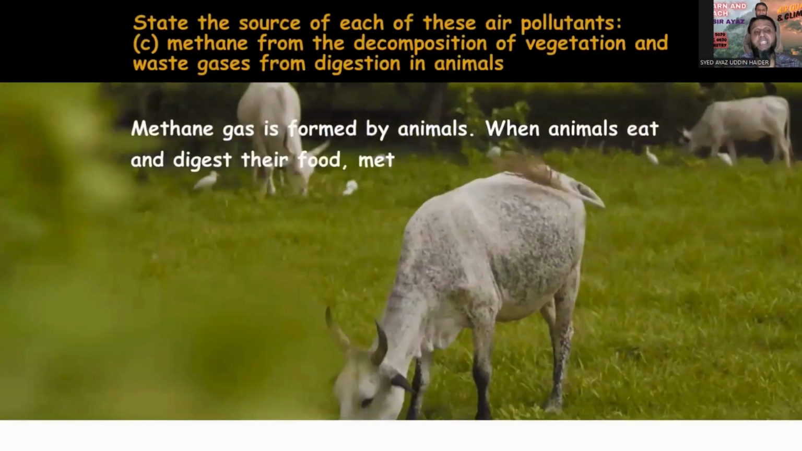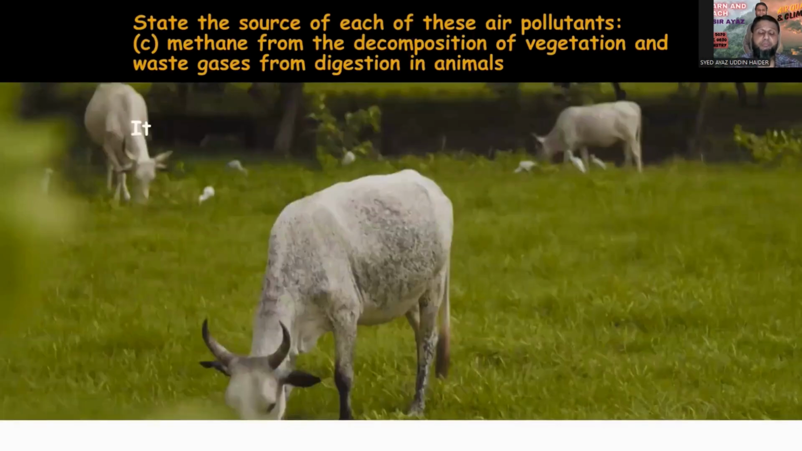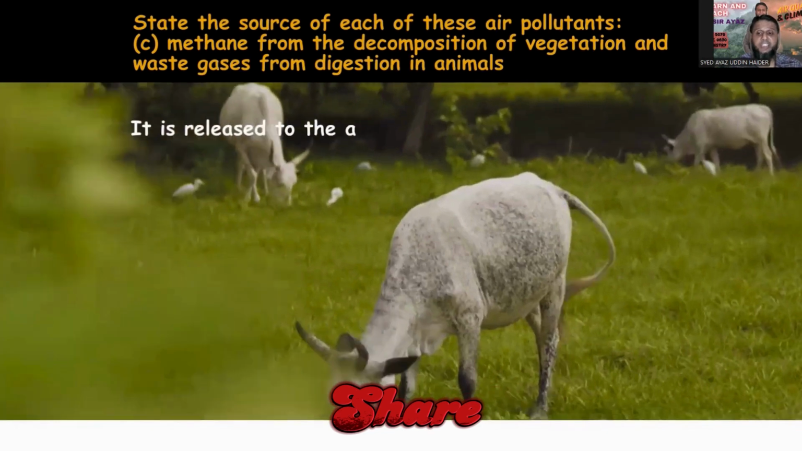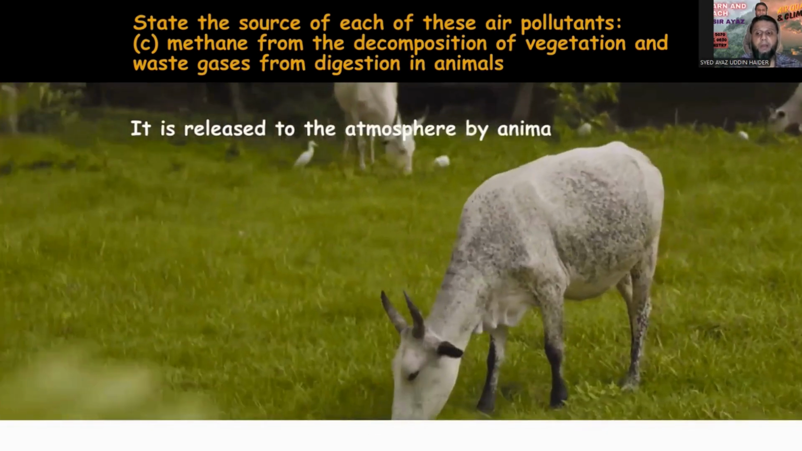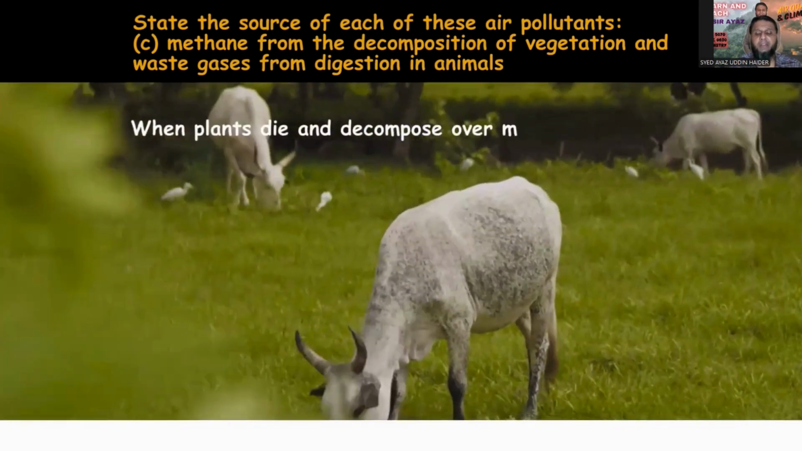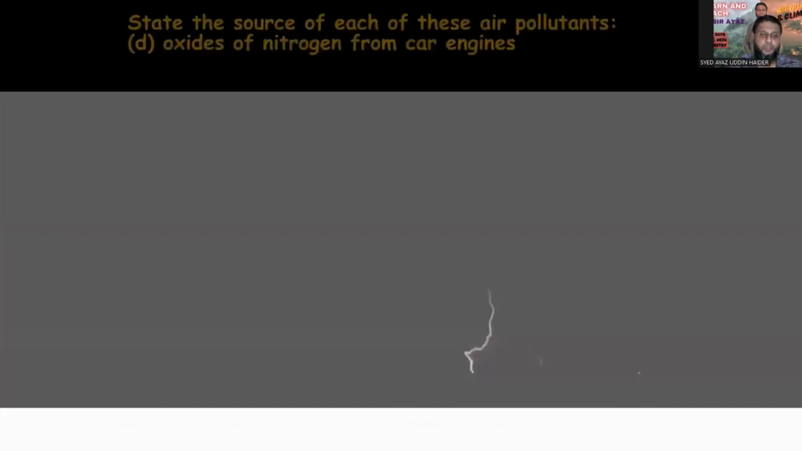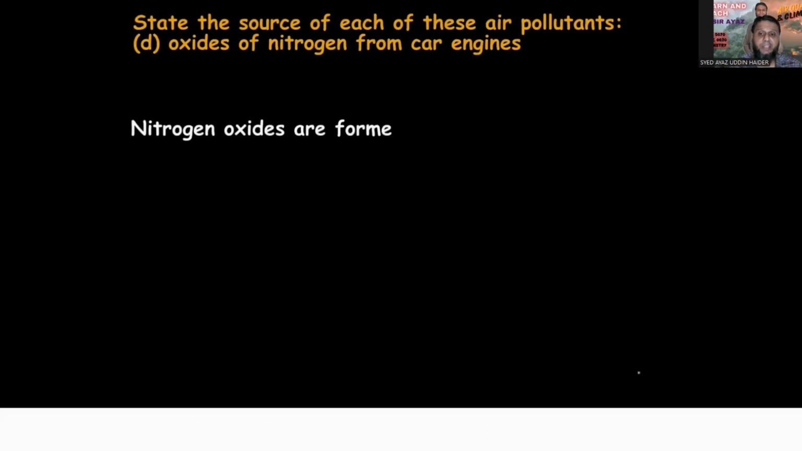Let's talk about methane gas. It's formed by animals when they eat and digest their food. Methane is released to the atmosphere by animals. When plants die and decompose over many years, methane gas is also produced by decomposition by bacteria.